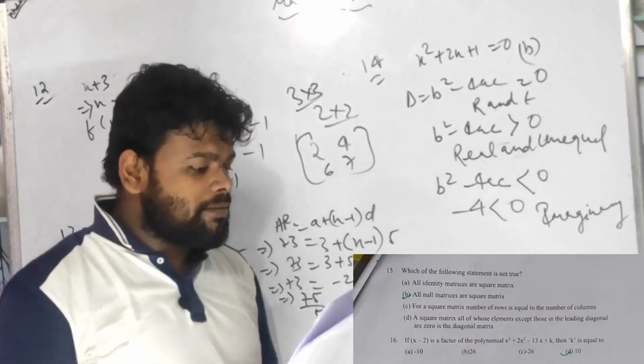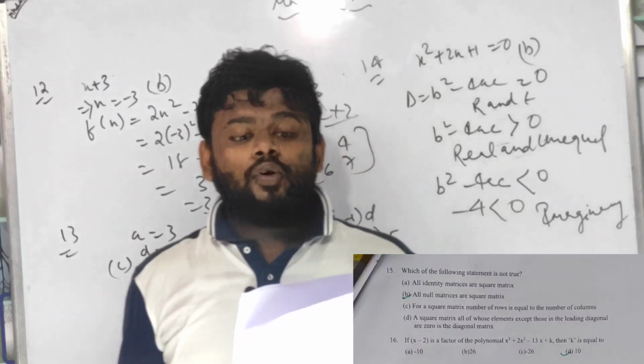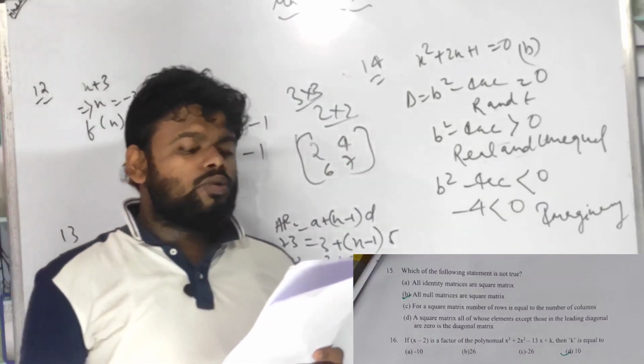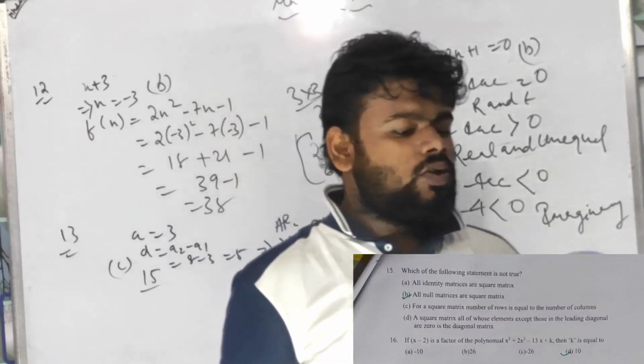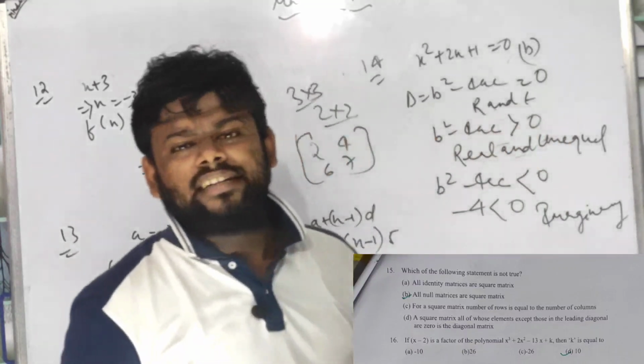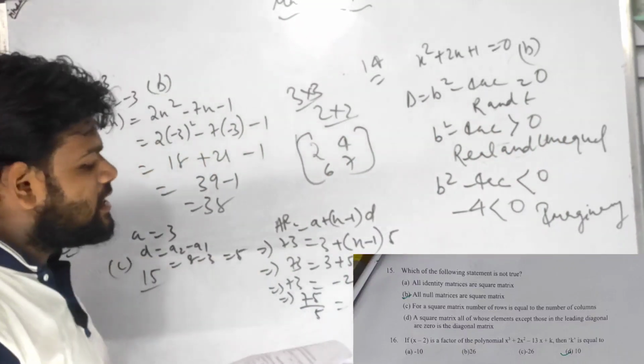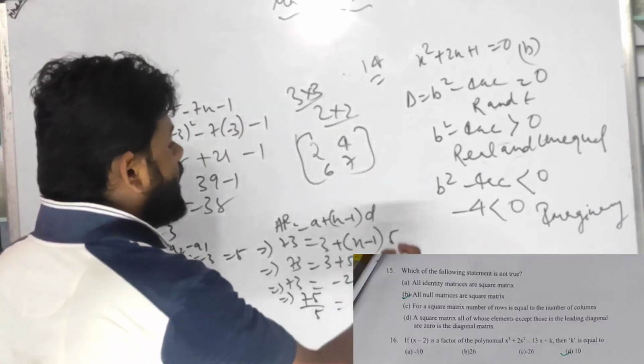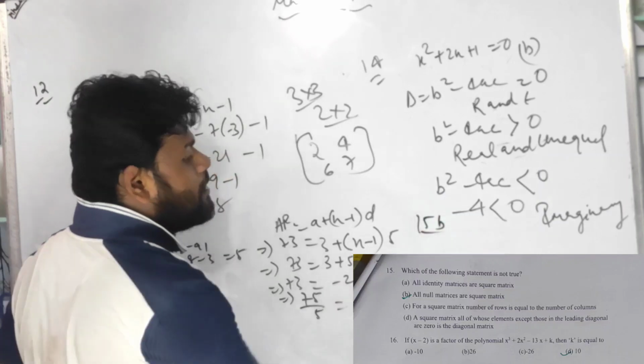So it is a correct statement. A square matrix in which all elements except those in the leading diagonal are 0 is a diagonal matrix. Yes, that is also correct. That means the statement that null matrices are square matrices is incorrect. 15 का B होगा आंसर.